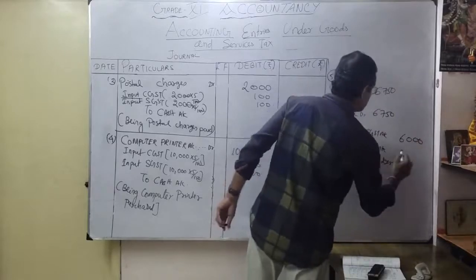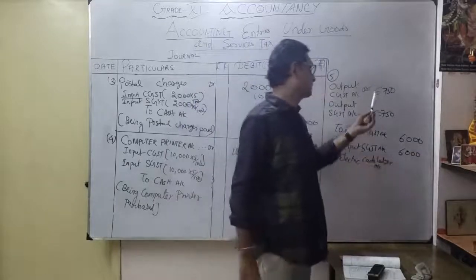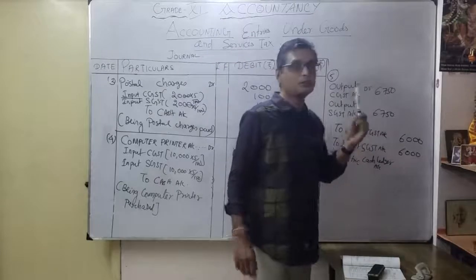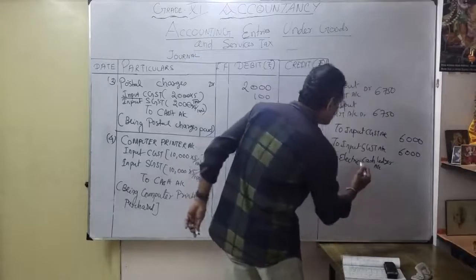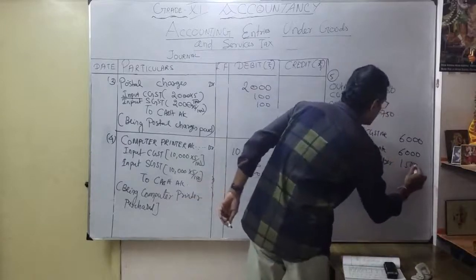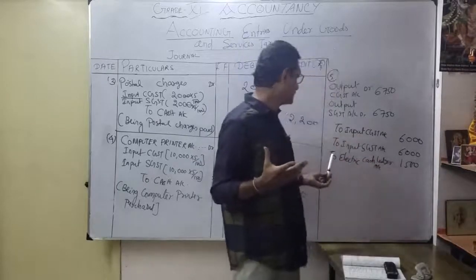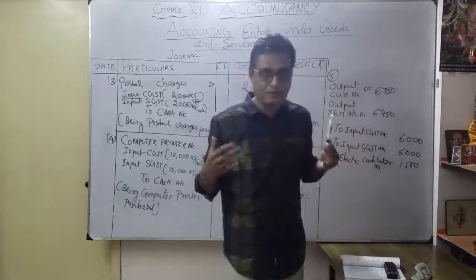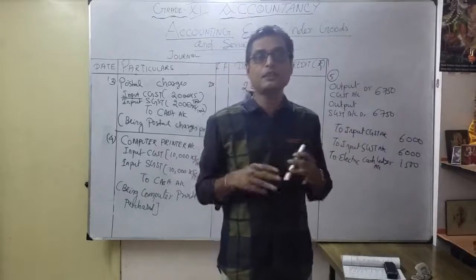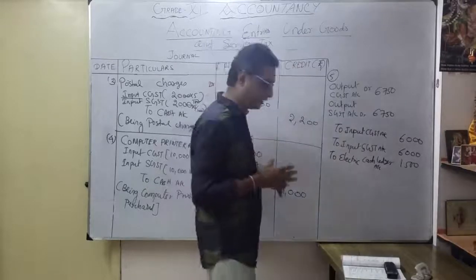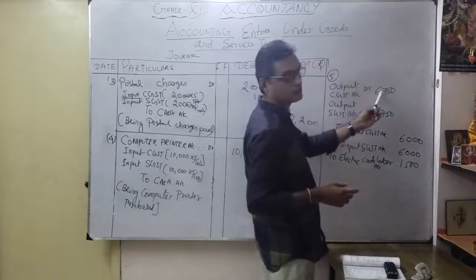My input SGST here 6,000. So totally 12,000. But how much is my excess? Totally 13,500. So what is my difference? The difference I am going to show as what? To electronic cash ledger account 1,500. So excessly I have. So whatever my collection, whatever my payment, excess I consider to electronic cash ledger account. I want to maintain that. So later on, when you are in higher classes, you can clearly know the details about our GST taxation purpose.